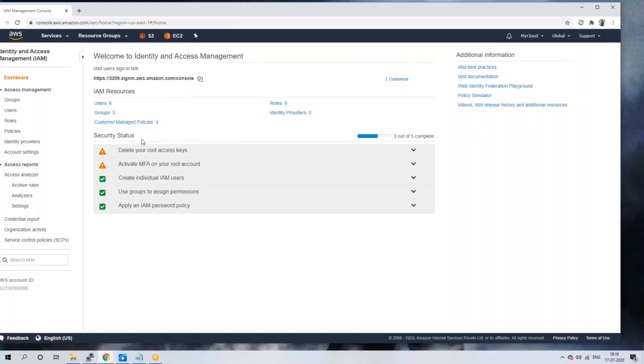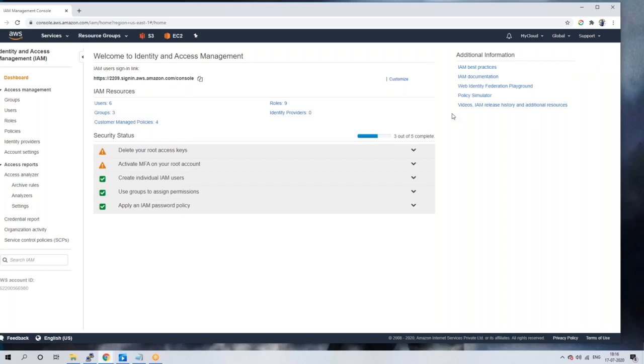So, guys, in real time, we have different types of users. Developers will be there, applications. Did we already complete this IAM user concept, guys? Any chance? No, we haven't started this IAM concept. Okay, no problem.